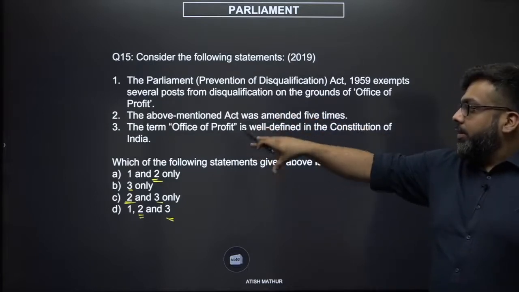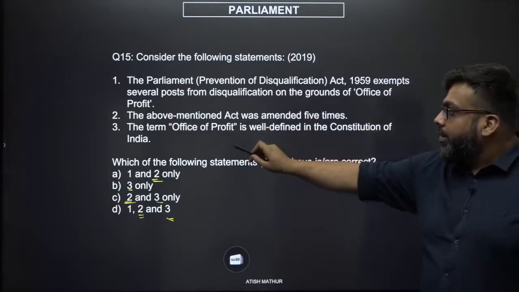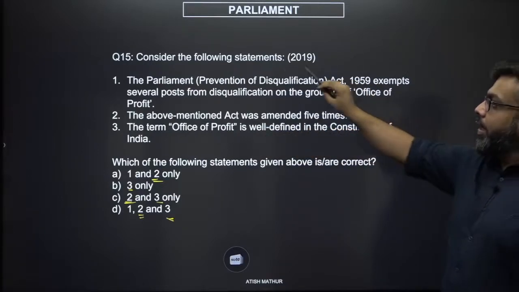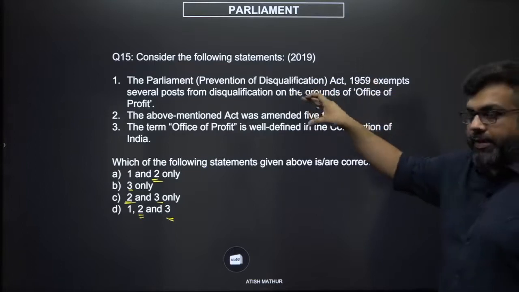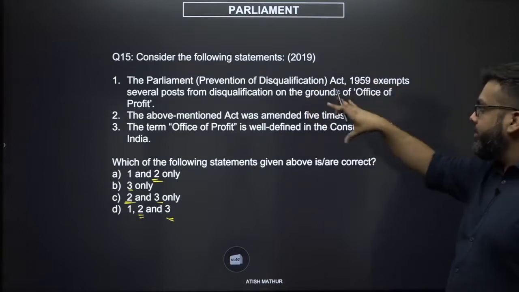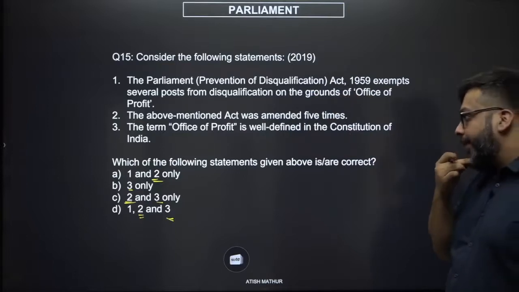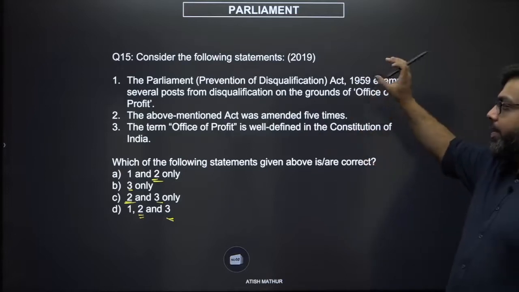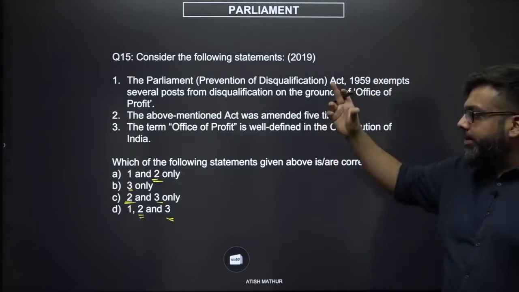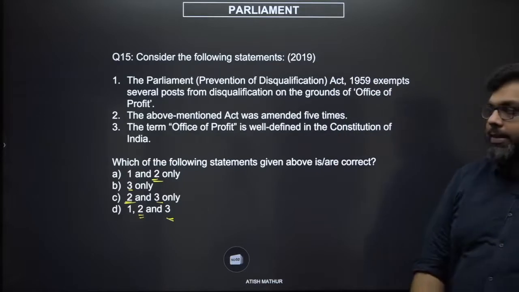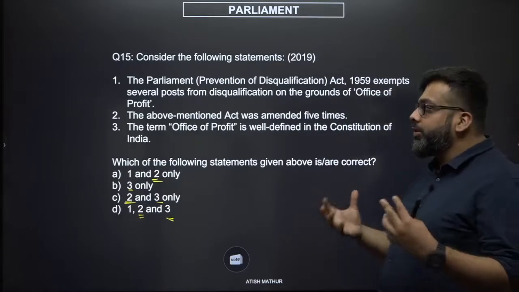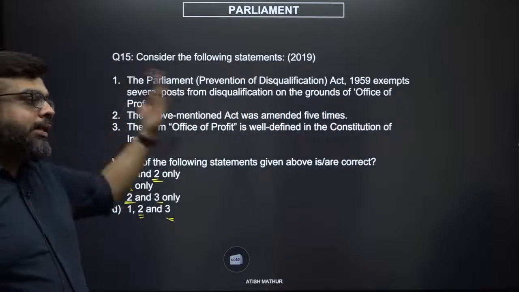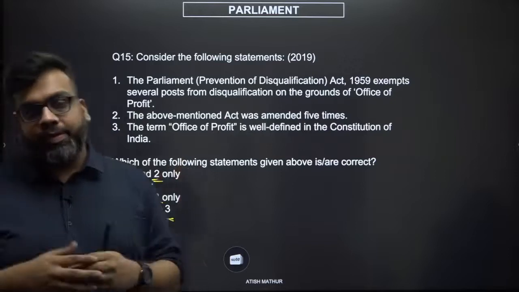If you think about it, the term office of profit is well defined in the Constitution of India. The Parliament Act, the Prevention of Disqualification Act, exempts certain posts, right? Now, to a very limited extent, statement number 1 and statement number 3 seem slightly contradictory, right? On one hand, you are saying the Constitution very clearly defines office of profit, and on the other hand, you are saying there is another law which gives you exemptions to office of profit.